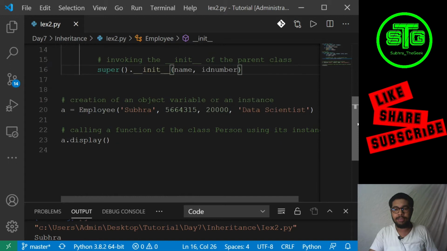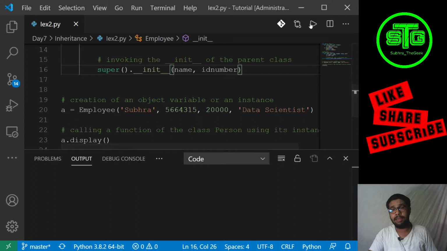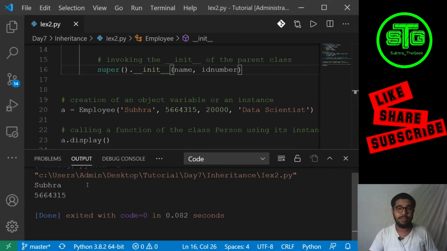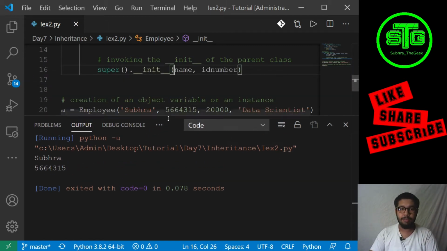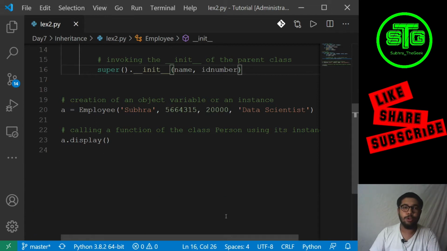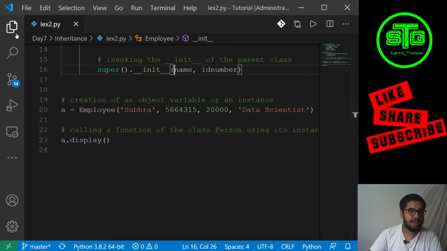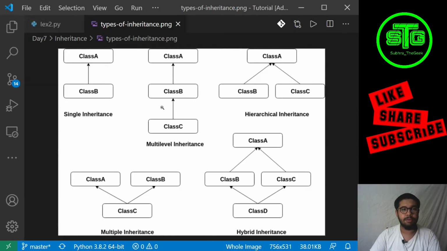So if we run this, it will show the same message, since display is printing only the name and ID. See, it is showing the same message. So for you guys, I'll clear this in front of you, and again I'll run it. So it's done. So we learned about basic inheritance and super methods.